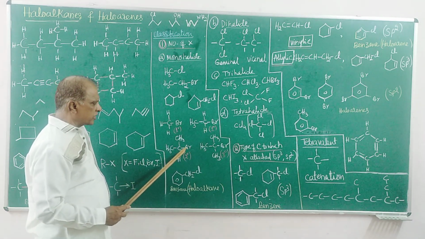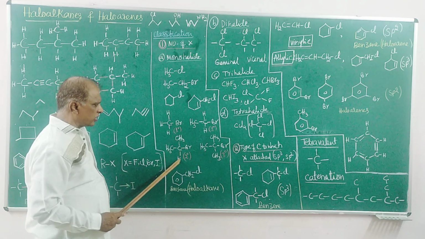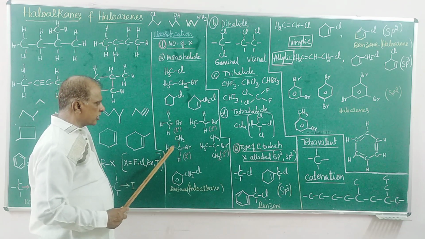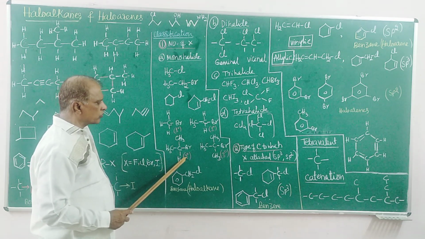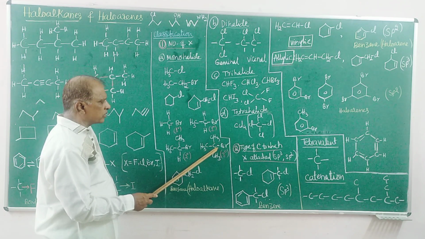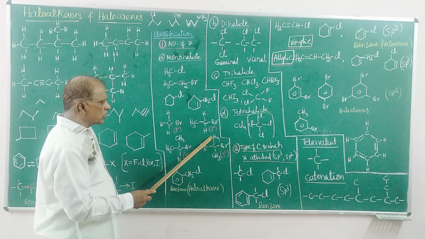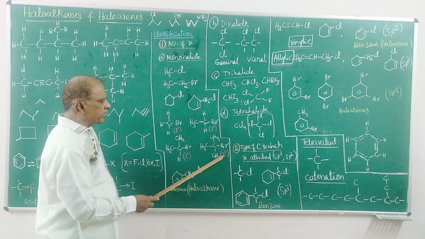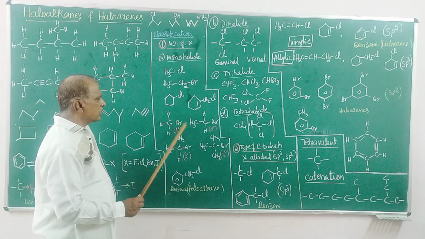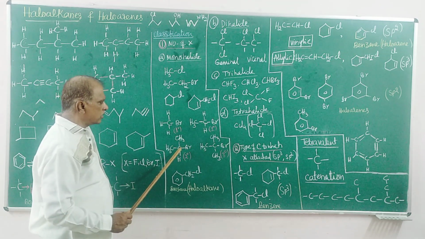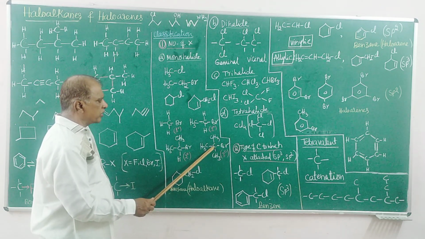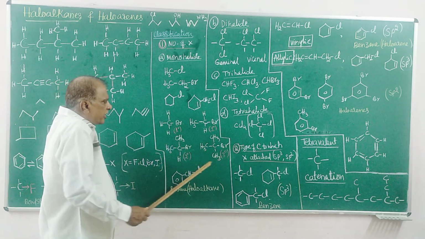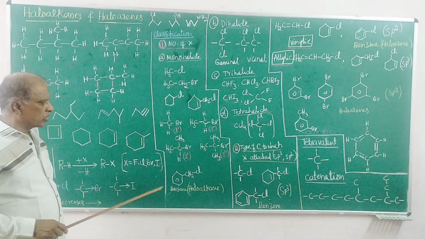If the halogen atom is connected to a carbon atom with only one hydrogen atom, the remaining groups being carbons, that is called second degree. With this carbon, there is no hydrogen; this carbon is connected to all three other carbon atoms, and it is called a tertiary carbon or 3 degree. Primary carbon, secondary carbon, tertiary carbon. In the same way, we can expect monohalides of different types like this. That is one way.